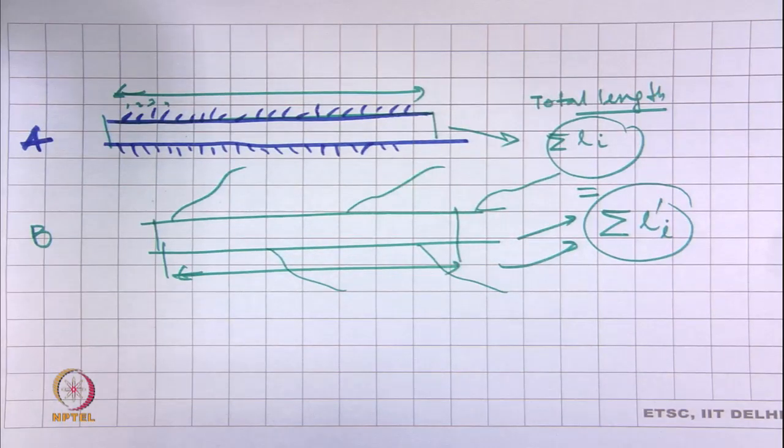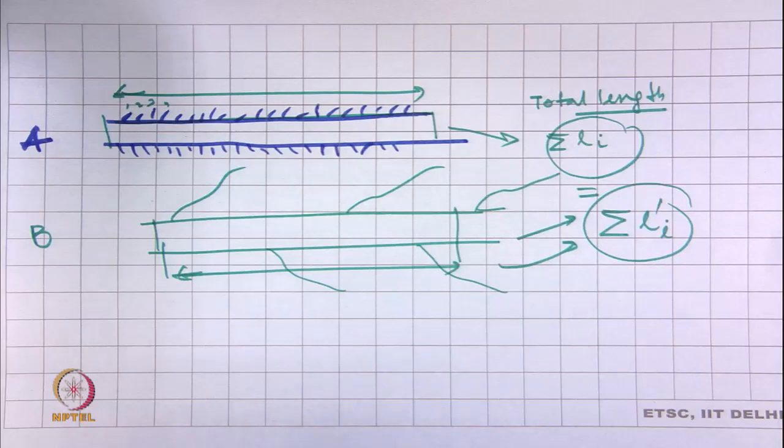But the actual appearance, or the actual effect on different characteristics of fabric or processing performance, will be entirely different. So, measurement of length may create some problem.